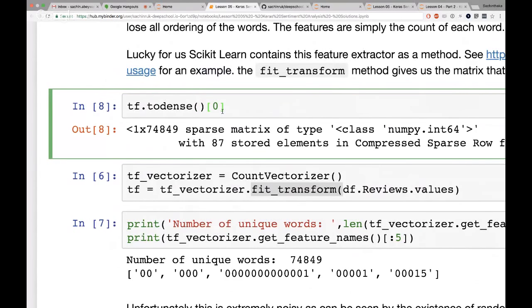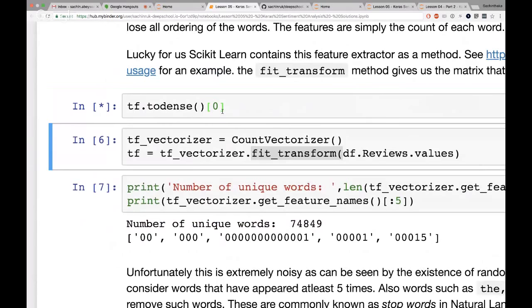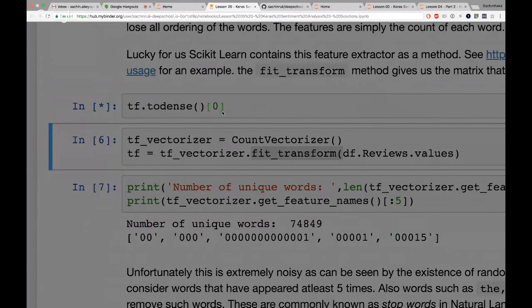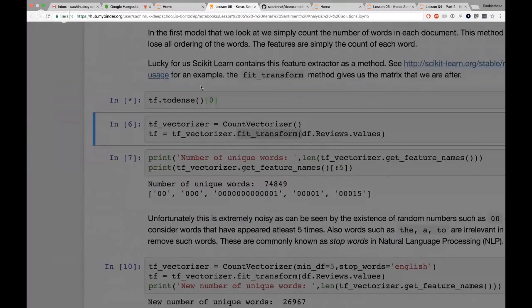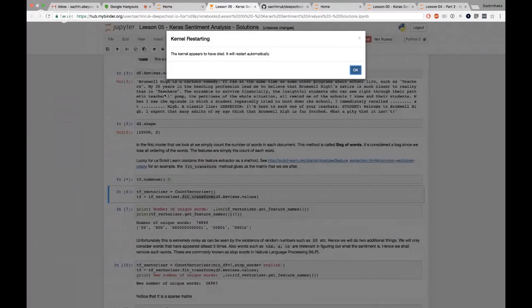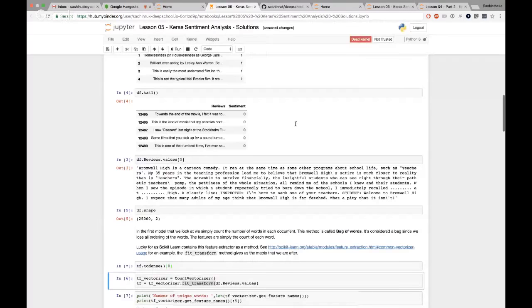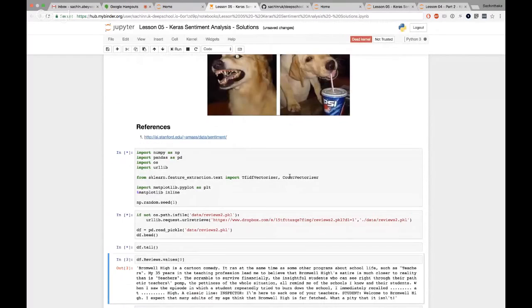I need to say to dense because it's a sparse matrix, so it doesn't actually give it out. I might have killed it just by doing that, which is never a good thing. That was a mistake. The kernel died. Let me restart that and run up to there and not run that thing.